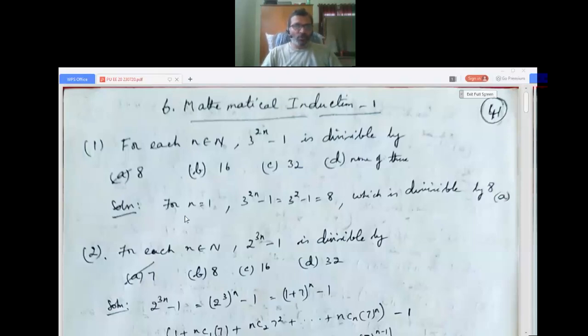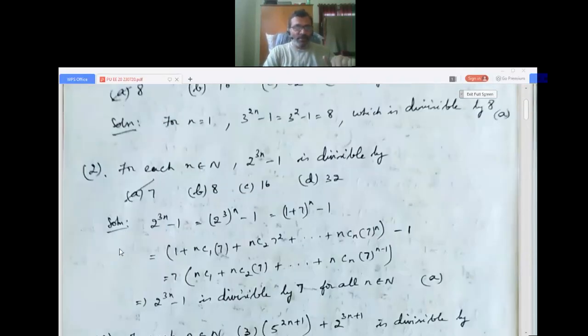Now we go to question 2. For each n belongs to N, 2 power 3n minus 1 is divisible by A 7, B 8, C 16, D 32. Now 2 power 3n minus 1 is 2 power 3 power n minus 1. So 2 cubed is 8, which is 1 plus 7, power n, minus 1.